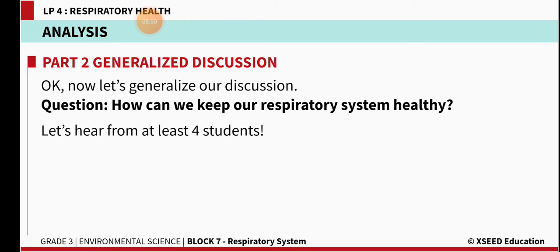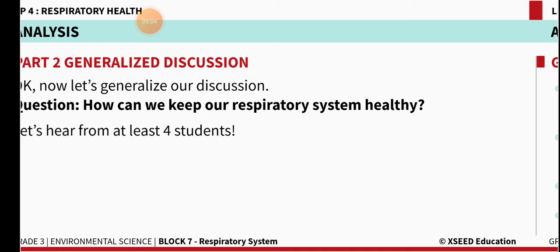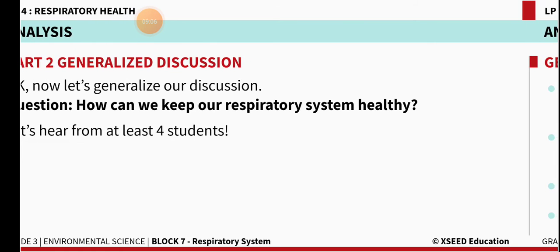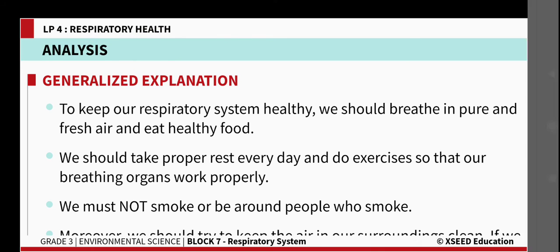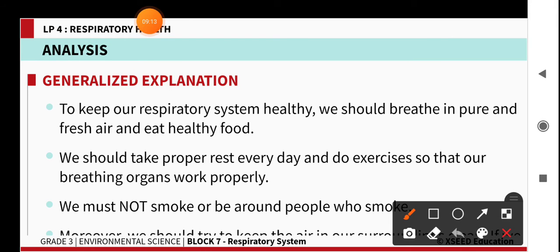And the next one, how can we keep our respiratory system healthy? What should people do to keep their respiratory system healthy? Just now we discussed, and with the pictures you had seen, we have to eat healthy food, do exercise regularly, not smoke, and take proper rest. So, these four things will keep our respiratory system healthy.